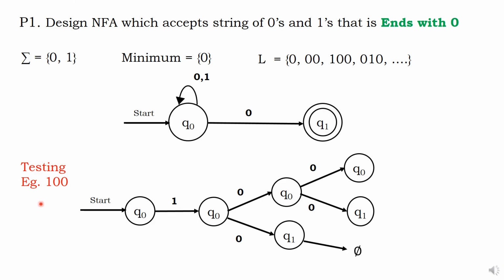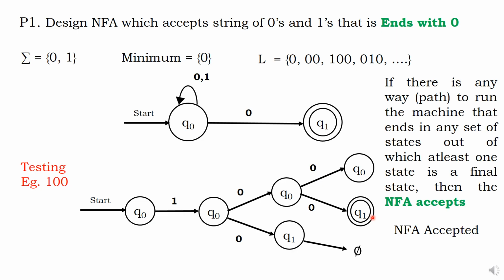Now, if I give 1, 0, 0, if you start from Q0, at any chance, are you ending with a double circle? Yes, obviously. So NFA accepted. NFA is also rejected, but in one place it is accepted. This is the problem we are doing. In this type of problem, very simple, you have to show the path, nothing else. If there is any path in running a machine that ends in a set of states, out of which one state is the final state, then NFA accepts.